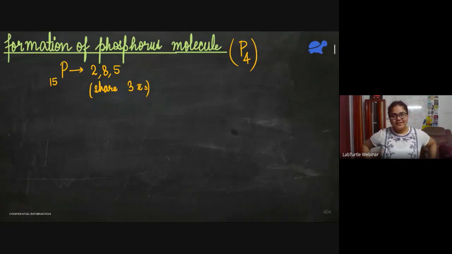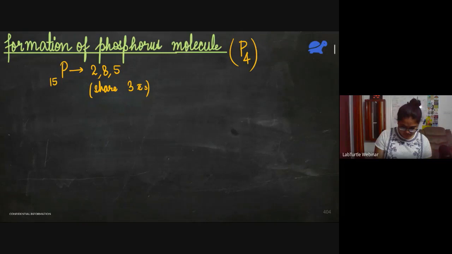I'll wait for a minute. This also is a ring. Correct, Meghna. Phosphorus also forms a ring.